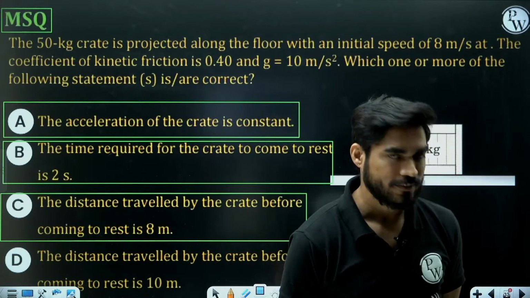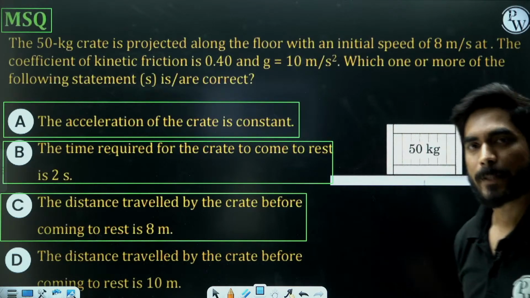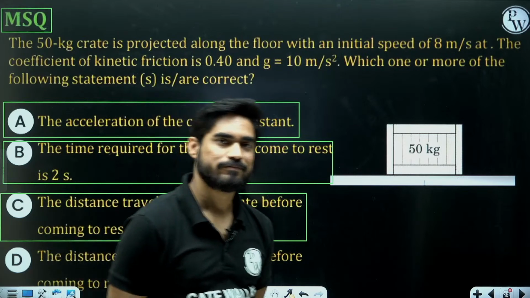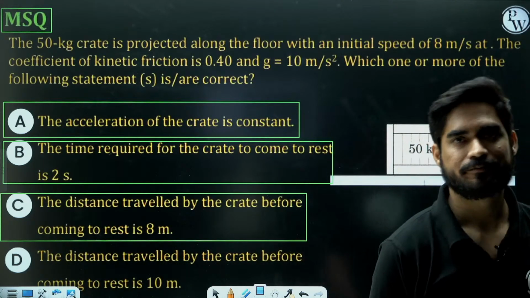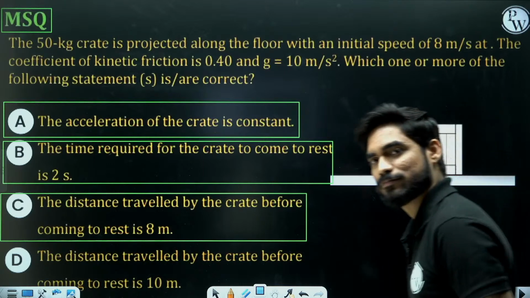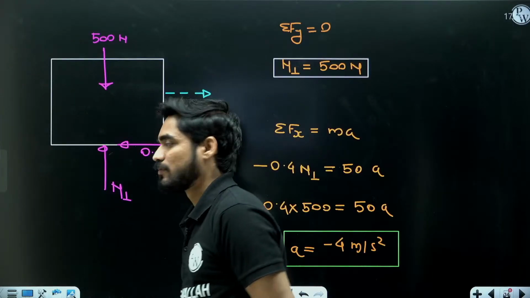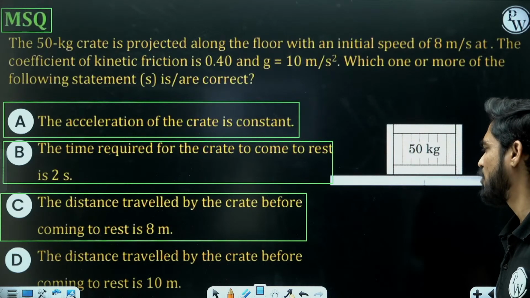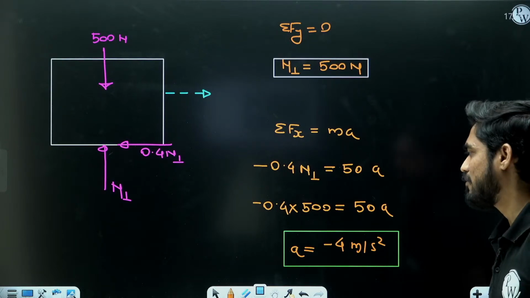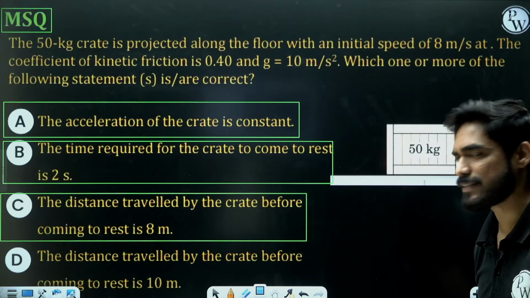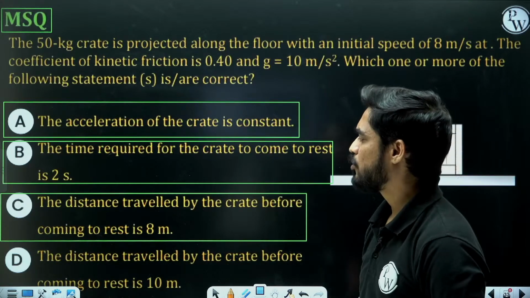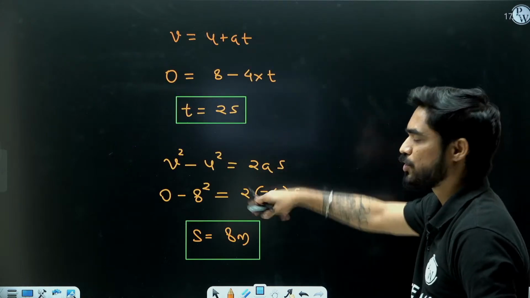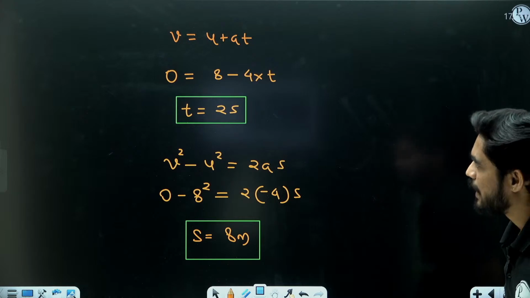Is this clear to everyone? So this was a question of kinetics. Let's move on to the next question. Are you guys ready? Everyone solved this one? We applied D'Alembert's method in order to find the equation of acceleration, and we got a constant value. So acceleration is constant, and once we get acceleration, we can find the time required to come to rest and the distance traveled before coming to rest by simply using the equations of motion. Now let's move on to the next question.